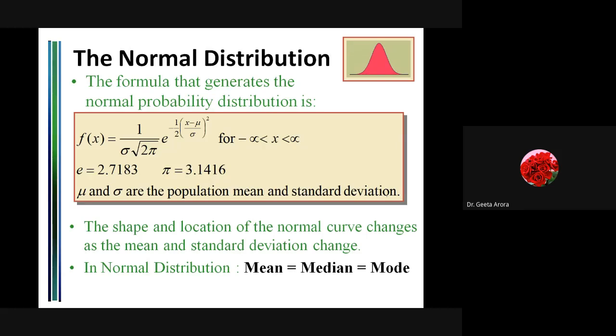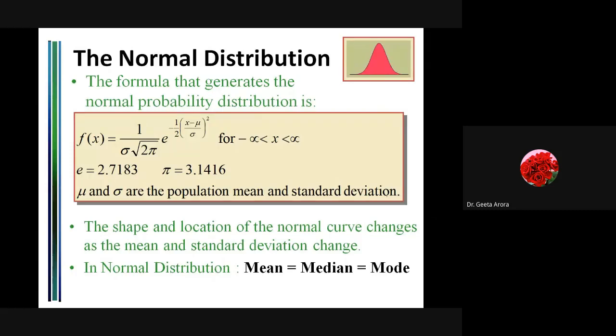In the numerical, this formula is never going to be used because it was complicated, or that was given as a normal probability distribution function. And now when we are going to work, we are not going to work with this, rather we are going to work with the standard normal distribution. Standard normal distribution has a very simple formula as compared to this one.